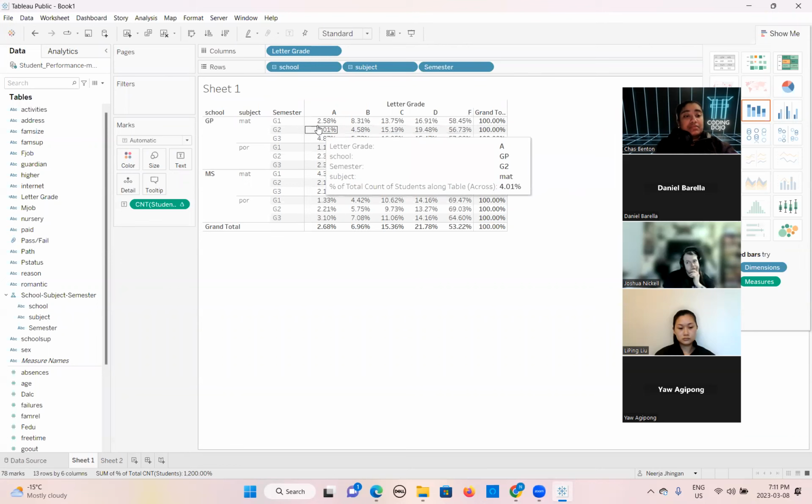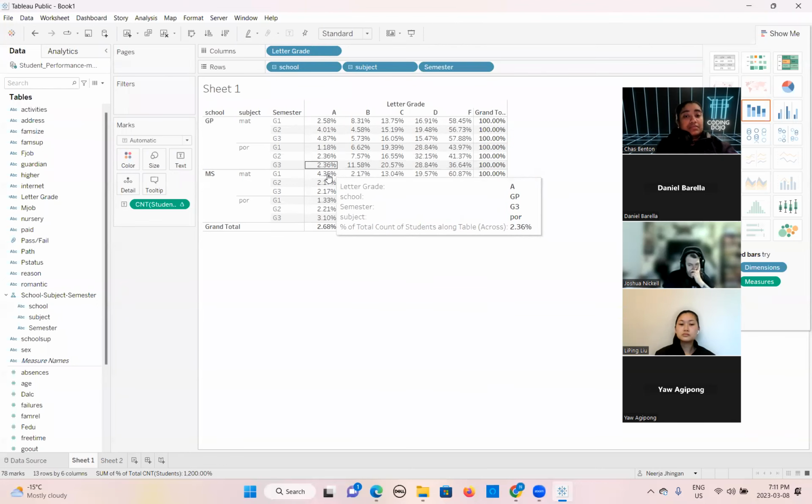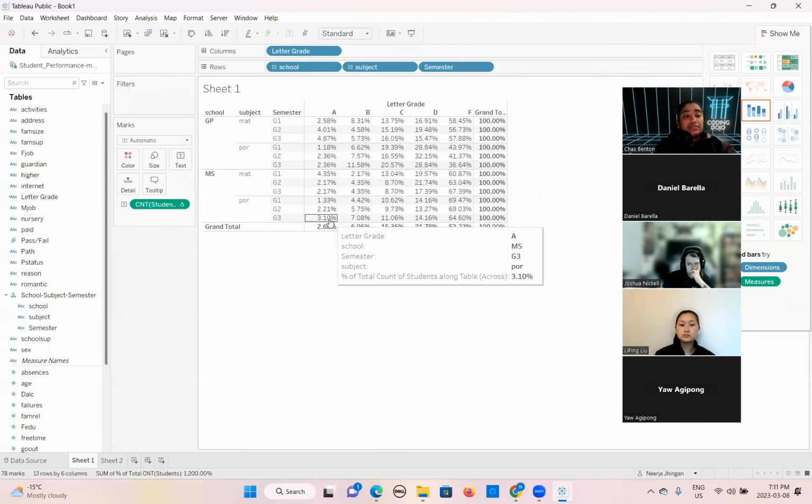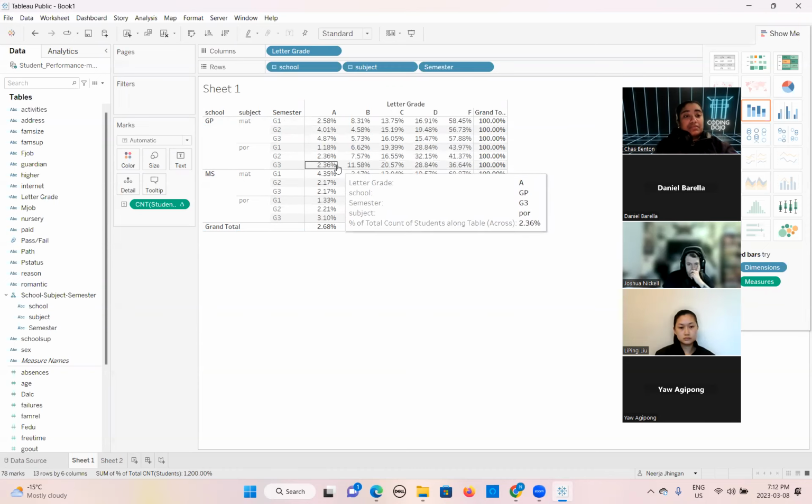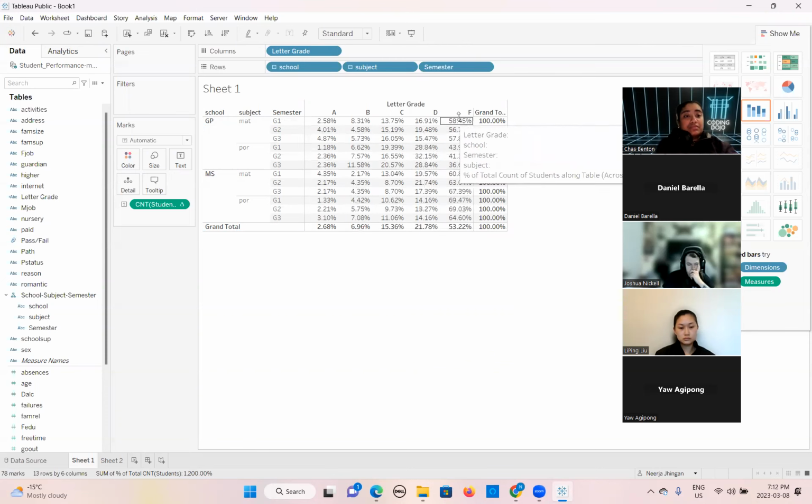And when we are talking about the columns, it is doing it top to down like this way. So we can see it is showing, from both schools, each subject, from each semester, what is the percentage of the total students' letter grade, right? So this is how you can do the analysis using this data set.